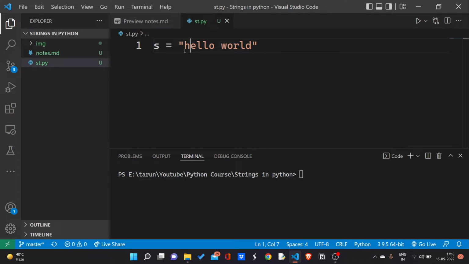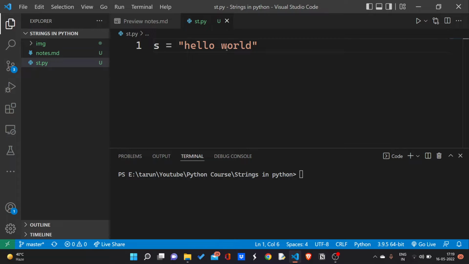Now let's see. We have a string hello world. If I want to check whether all the alphabetic characters in this string are in lowercase or not, lowercase means each alphabetic character is small, like H is small, E is small, L is small, L again is small, O is small, W is small, O is small, R is small, L is small, and D is small. Each and every alphabetic character in this string is small.